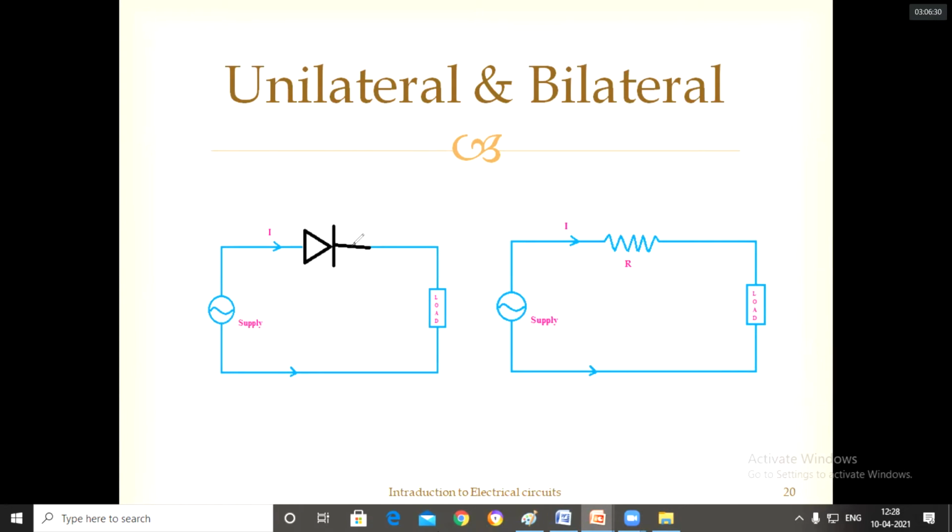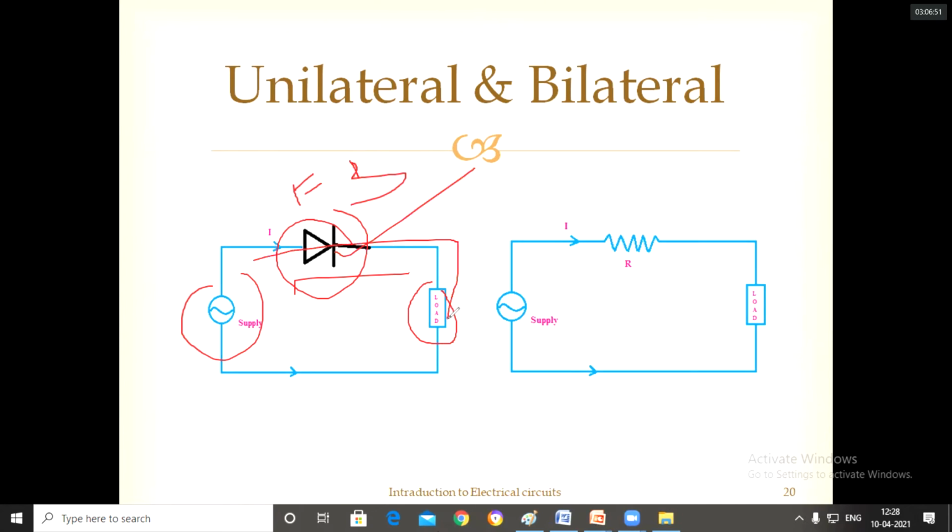So what is the diode doing here? Suppose I'm connecting a load to the source through a diode. So here it is in the forward bias condition. So definitely the diode will conduct, the current will flow.